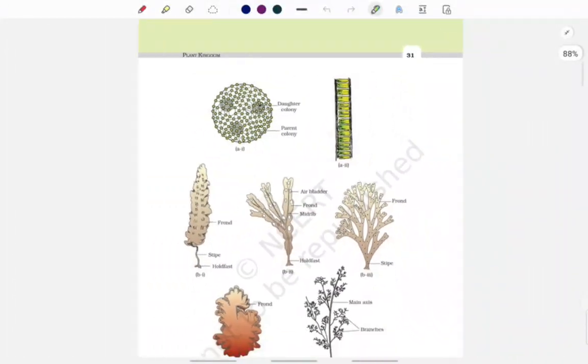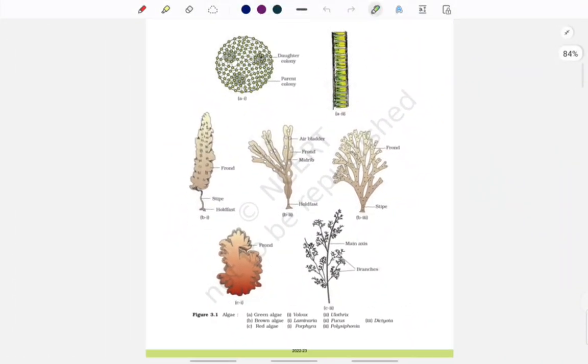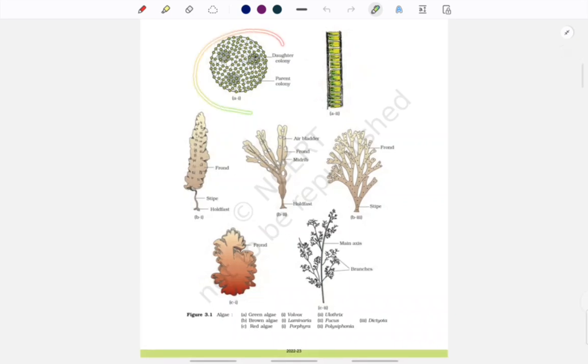Let's look at the diagrams. This is, as I told you, the colonial one, which is volvox. Alright, and then again this is filamentous. As you can see, this is Eleutherix. This is green algae. So these two are green algae, this is volvox, colonial, and this is Eleutherix, which is filamentous. Then we have brown algae.